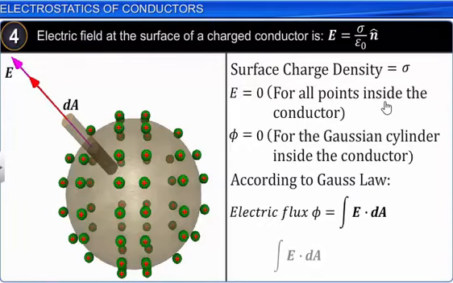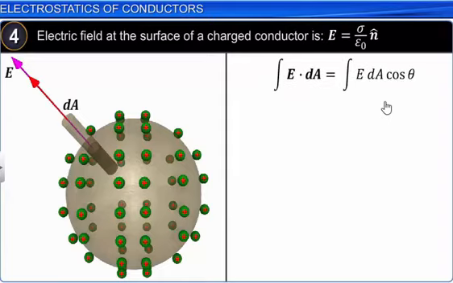Here E is the electric field, dA is the area element. You can see the area vector of the cylinder and the direction of electric field are both along the same direction. The purple line represents the direction of electric field, the red line represents the direction of area. The area is also along the direction of electric field E. So both are parallel to each other.